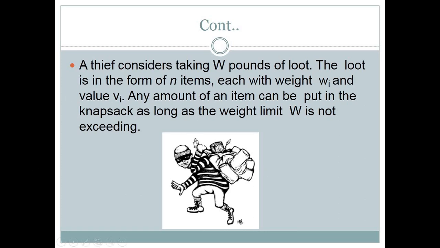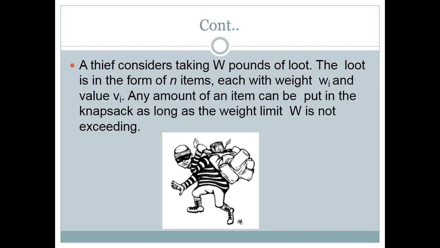Earlier we discussed the 0-1 knapsack problem. In that, our condition was that the thief can take items only in the form of 0-1, meaning if he chooses one item then he should take the whole item, he cannot divide it into partitions.